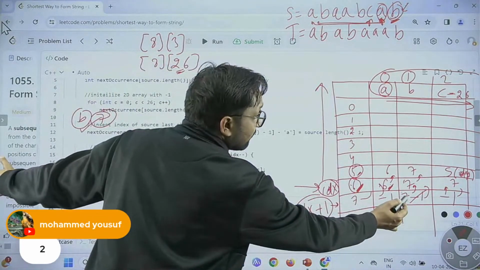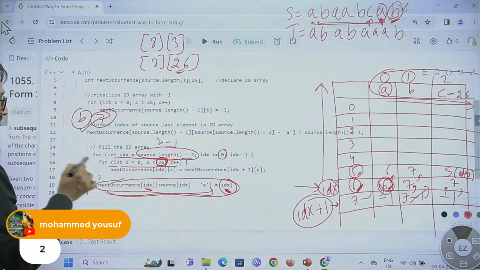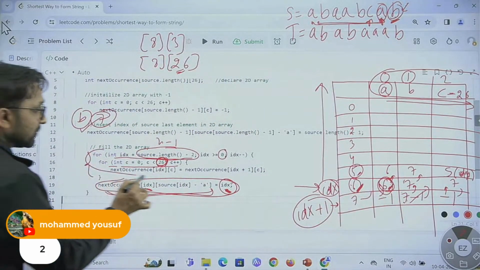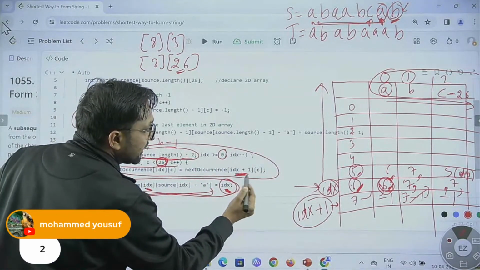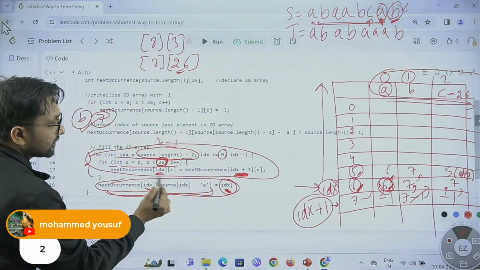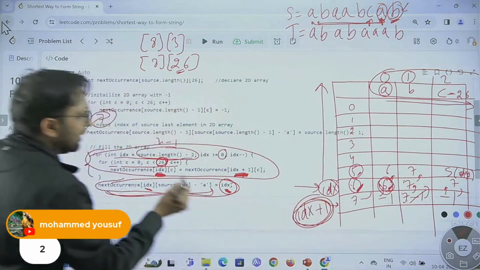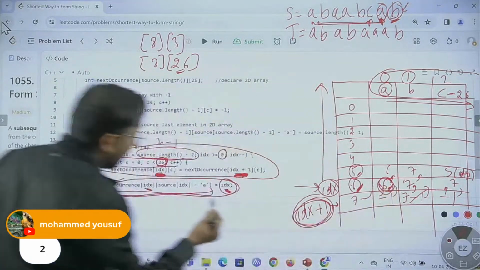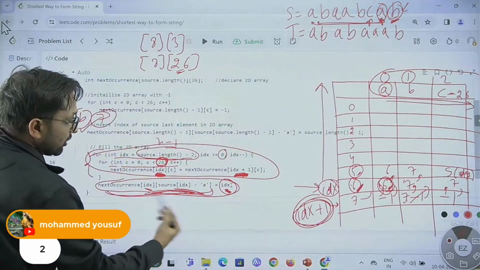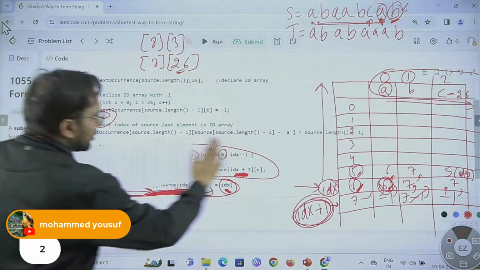Like here we updated 6 and all other values are copied upside. This loop is simply copying the value upside. You can see, picking the value from index plus 1 and putting it at the index, picking the value from index plus 1 and putting it upside. This will also be copied, minus 1. After that, minus 1 will be updated over here. One value will be updated after coming out of the loop.